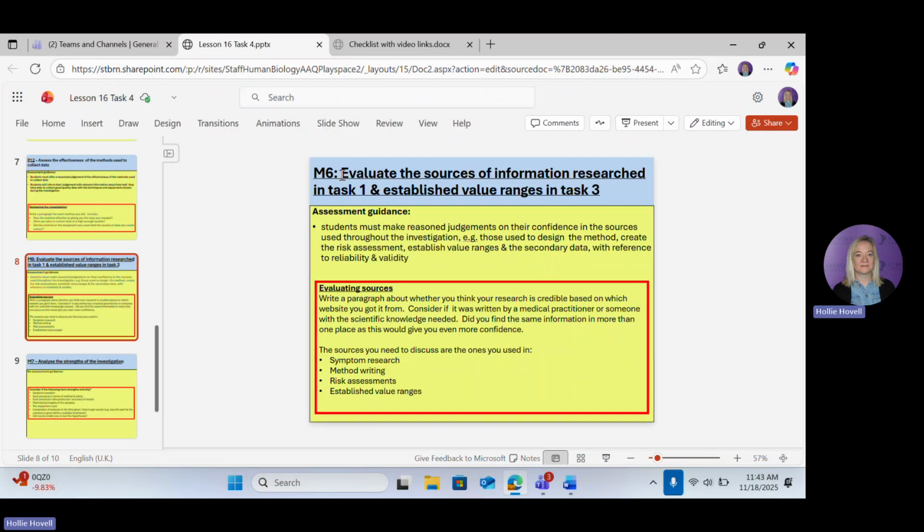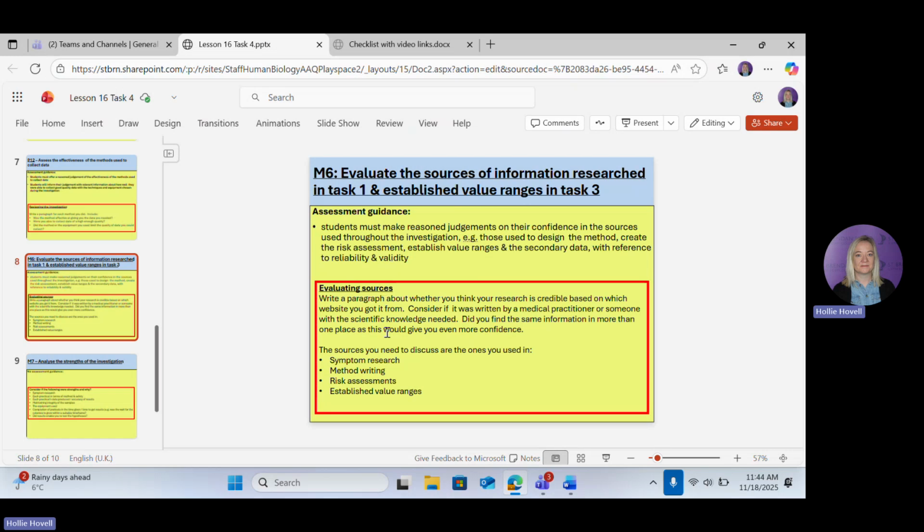Now the criteria is to evaluate the sources of information researched in task 1 and the established value ranges in task 3. So the extra information from the exam board is students must make reasoned judgments. So that means you make a judgment and you say why you've made that judgment on your confidence in the sources used throughout the investigation. For example, those used to design the method, to create the risk assessment, to establish the value ranges and the secondary data with reference to reliability and validity.